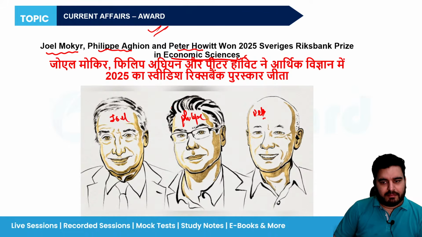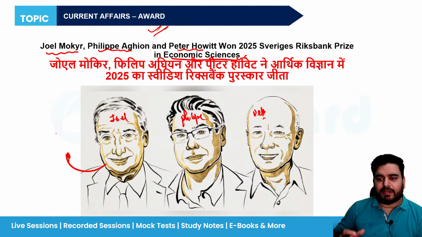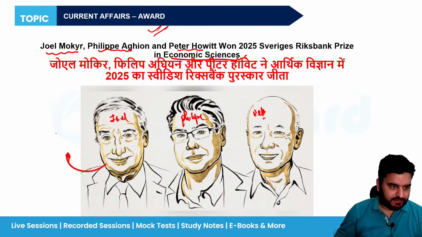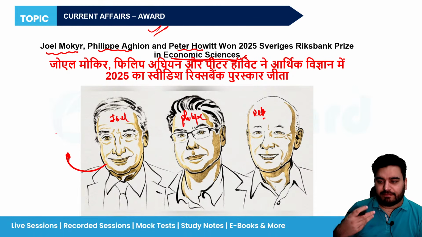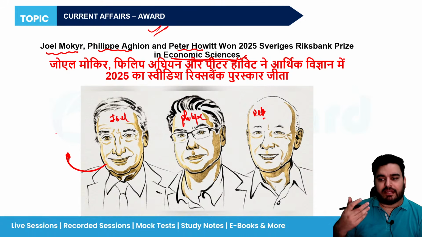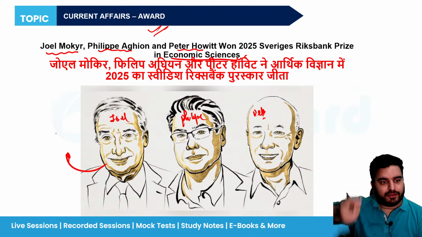See, Mr. Joel has won the award because he found out that a society develops because of its attitude, because of its culture. He said that if people are open to adopting new things, they will respect science, and when they respect science, it means they have curiosity, they want to know things, and they are open to trying new technologies. That's why he has given the example of Europe.